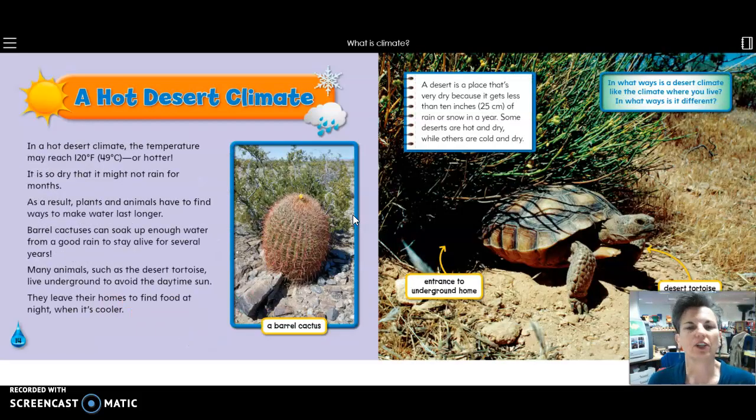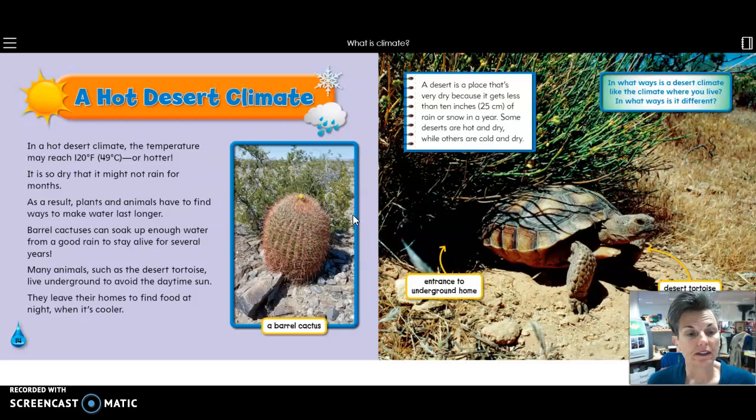A hot desert climate. In a hot desert climate, the temperature may reach 120 degrees Fahrenheit or hotter. It is so dry that it might not rain for months. As a result, plants and animals have to find ways to make water last longer. Barrel cactuses can soak up enough water from a good rain to stay alive for several years.